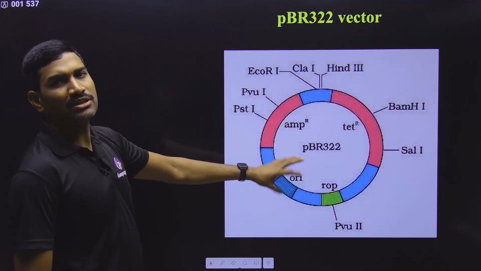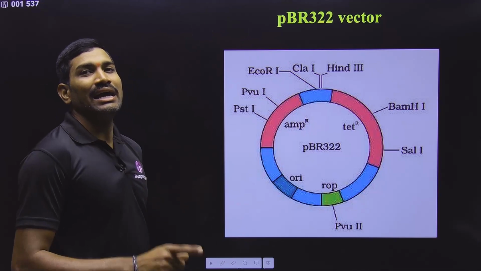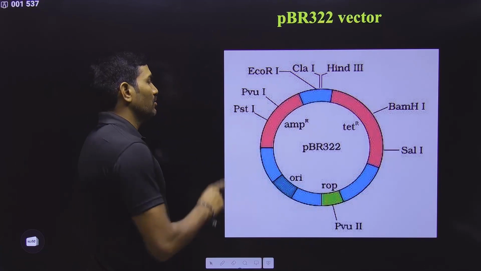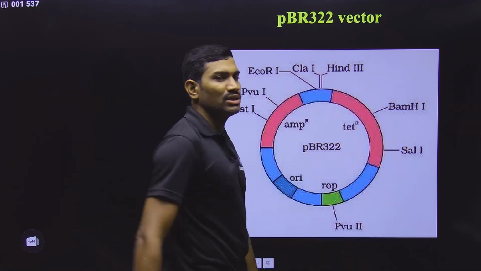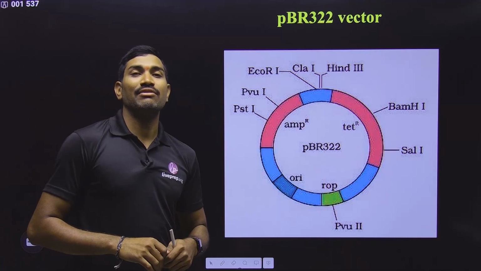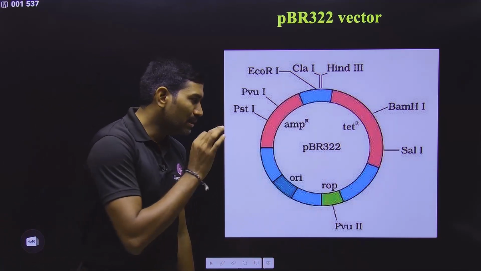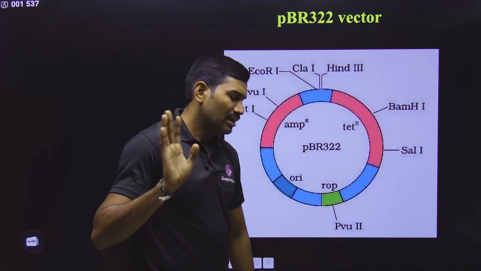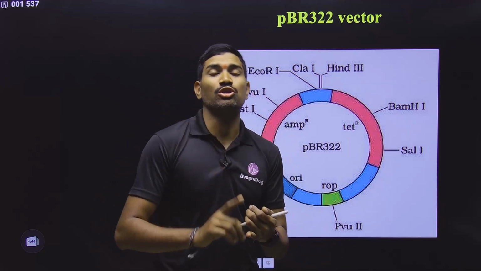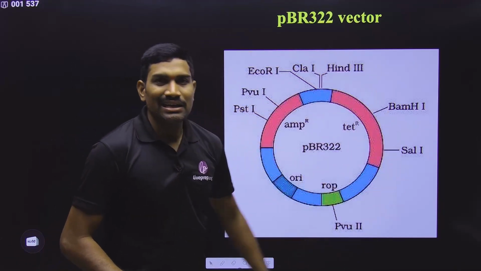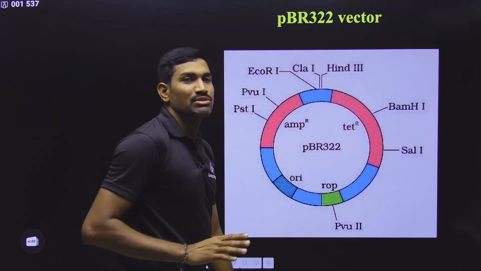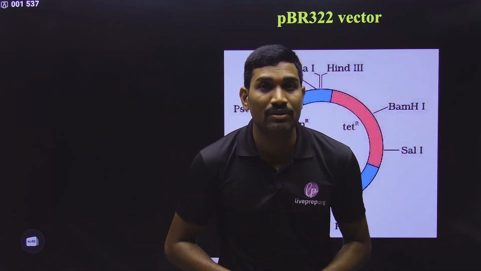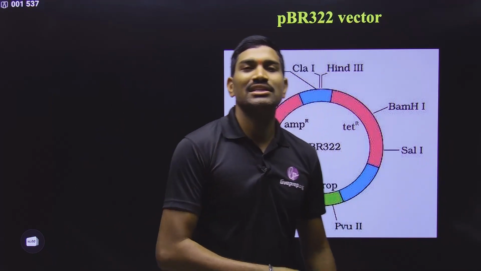Clear? But this is the pBR322 diagram that was given in the NCERT, and the most common mistake done by the students is, how many restriction enzyme sites are present? 1, 2, 3, 4, 5, 6, 7. Students are saying that pBR322 is having 7 restriction endonuclease sites. This is a blunder mistake. Not just 7, this one is also there, 8. They are saying 8. This is a blunder mistake done by the majority of the teachers also. Here in the NCERT they have given very few restriction enzyme sites, but if you see the original pBR322 complete plasmid map, you will find more than 50 restriction enzyme sites.